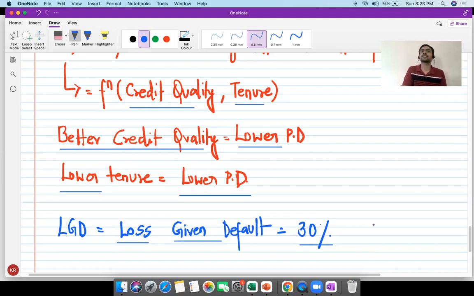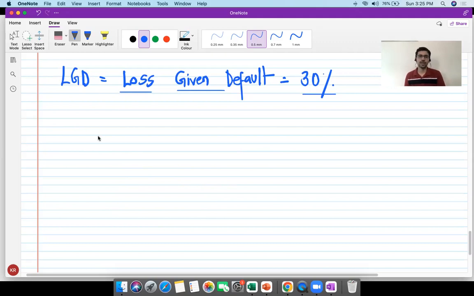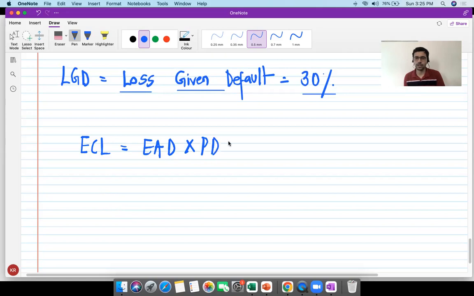The recovery rate is said to be 70%. Although the term recovery rate is not explicitly used in IFRS, I am just telling you that recovery rate is going to be 70% because I'm going to recover 70% from you. So on day one, I will be calculating the ECL as exposure at default multiplied by the probability of default multiplied by loss given default, which is equal to $100 million multiplied by 7%.